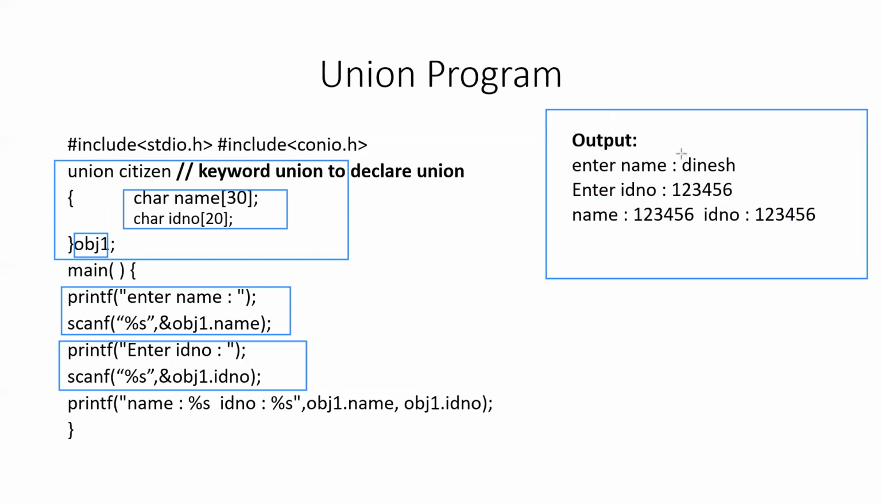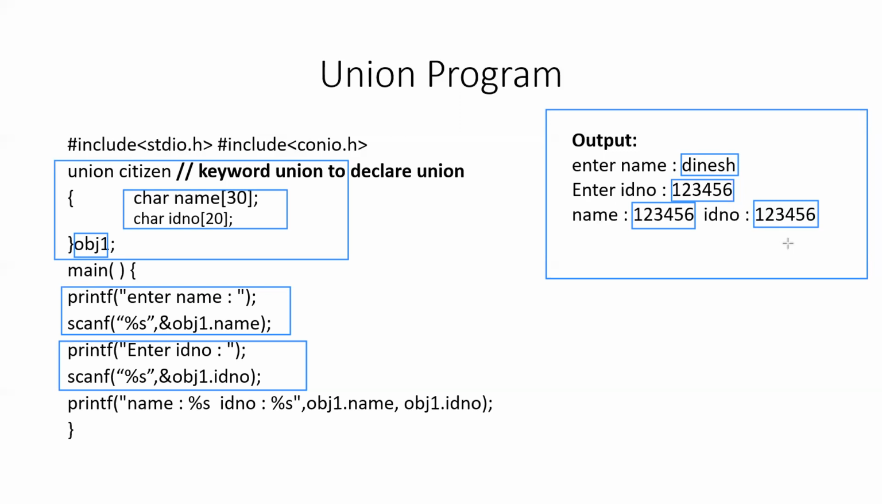The user entered Dinesh as the name and a number as the ID of the citizen. Now when you try to print the name and ID number of the citizen, it prints the ID number of the citizen twice. Why? Because as already stated, only one member can be active at one time because they share the space. And which value will be active? The value that is assigned last, because it will overwrite the previously given value.